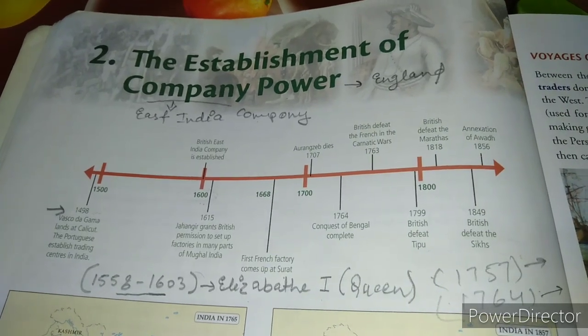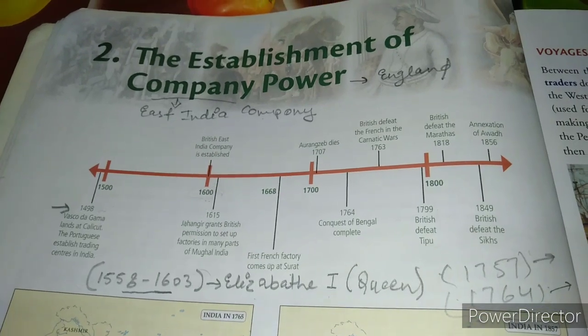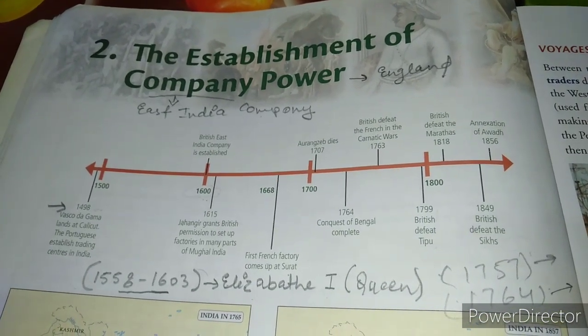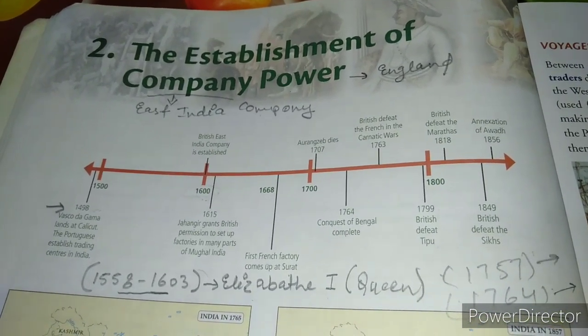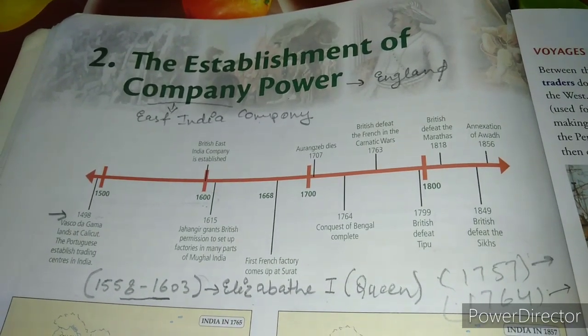The British East India Company was banned at that time in 1857, and the Governor General became the Viceroy of India. Lord Canning became the Viceroy of India in 1857.